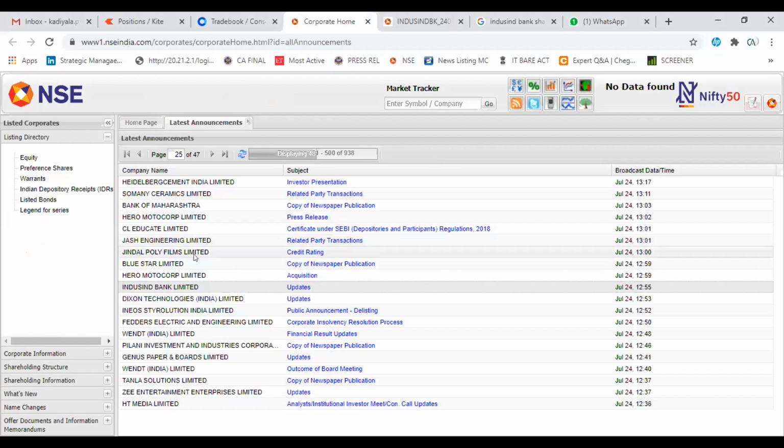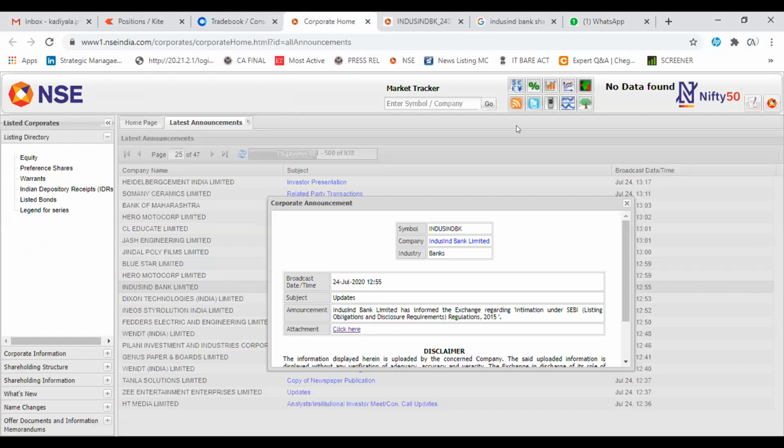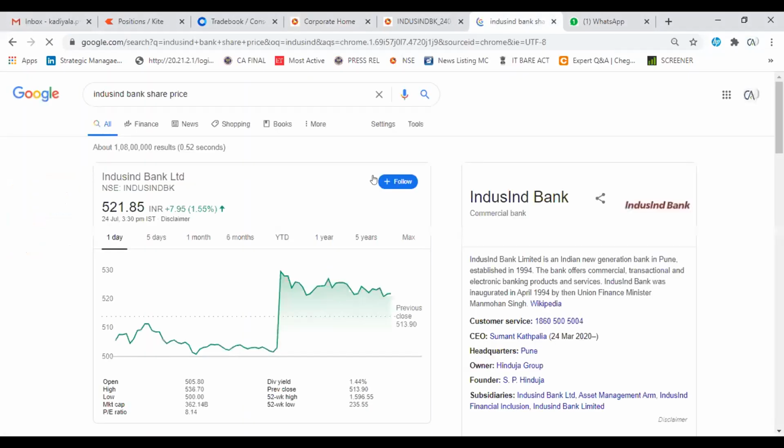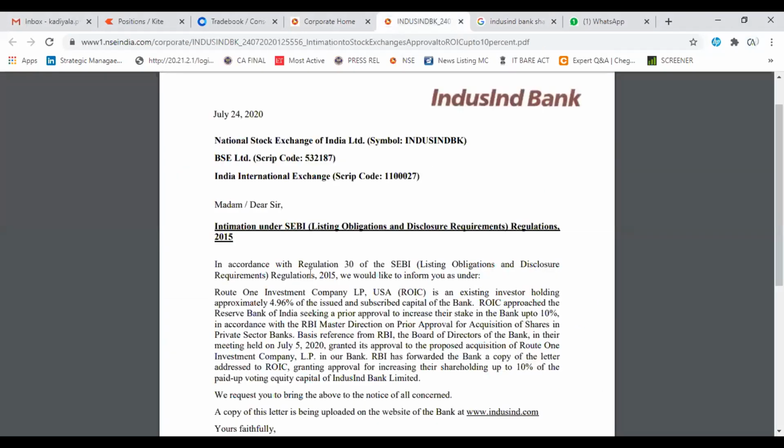See here, I am sharing one of the screens, the announcements. On July 24th, 12:55 p.m., IndusInd Bank made an announcement that they are increasing the promoter holding. Sorry, friends, this is the right announcement.